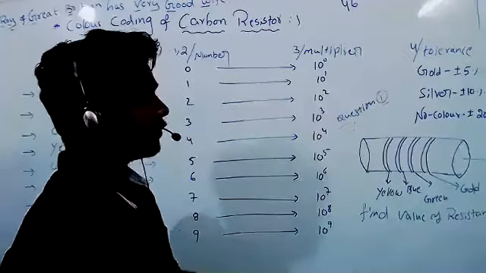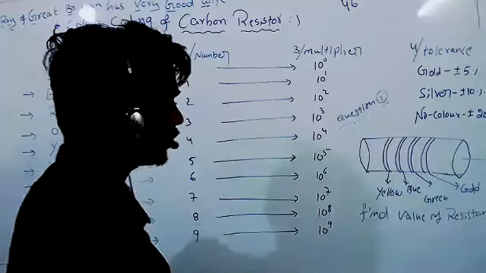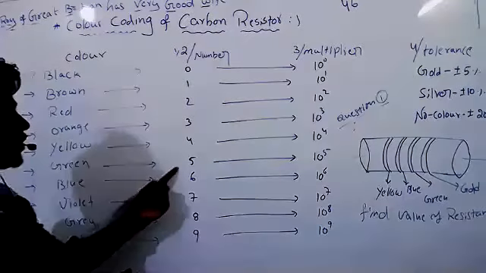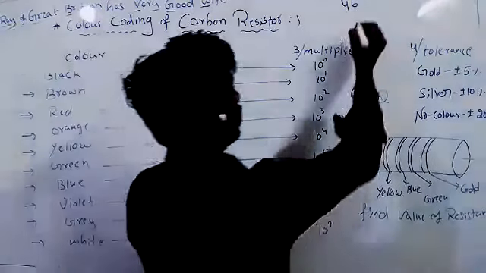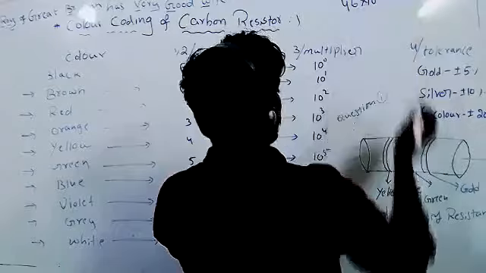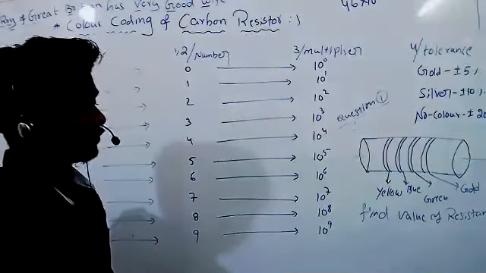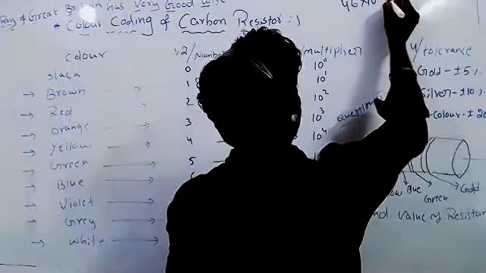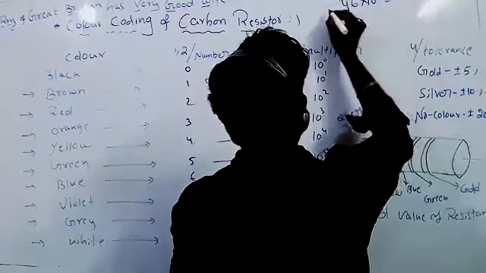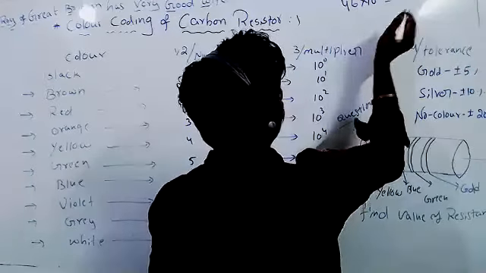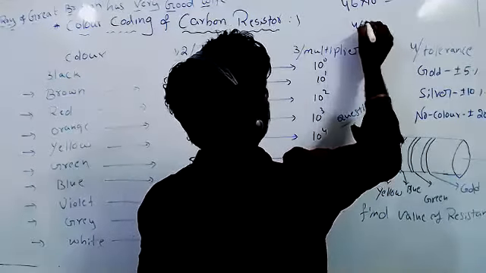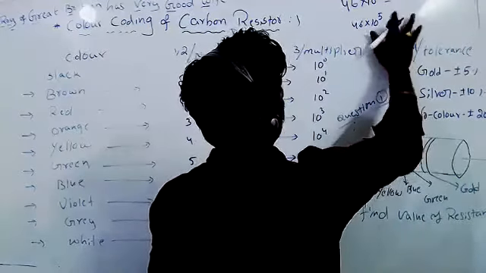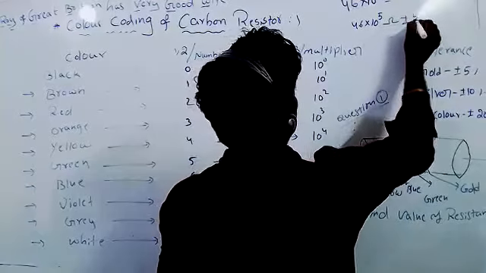Third band. What is the third band? Multiplier. Which color did they give? Green. So the multiplier is 10 to the power of 5. What is the fourth band they given? Gold. What is the percentage? Plus or minus 5%. So we can say this is 46 into 10 to the power of 5 ohms. We can write ohms. Tolerance will be 5%.